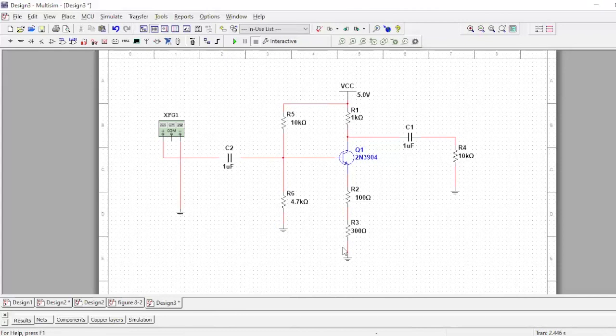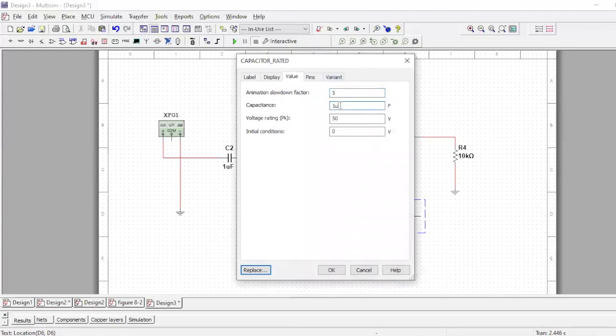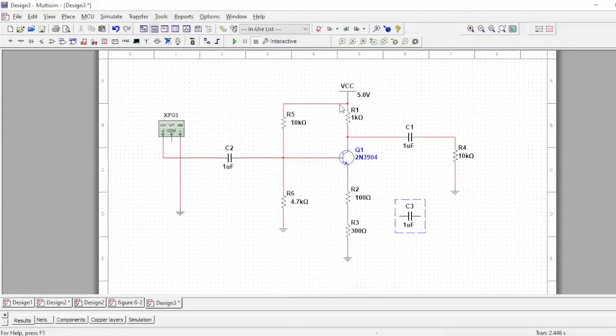There's another capacitor that I need to connect with R2 and R3. So change this capacitor, change the value, which is 47 microfarad. Connect one side in between these two resistors and the other with the ground.